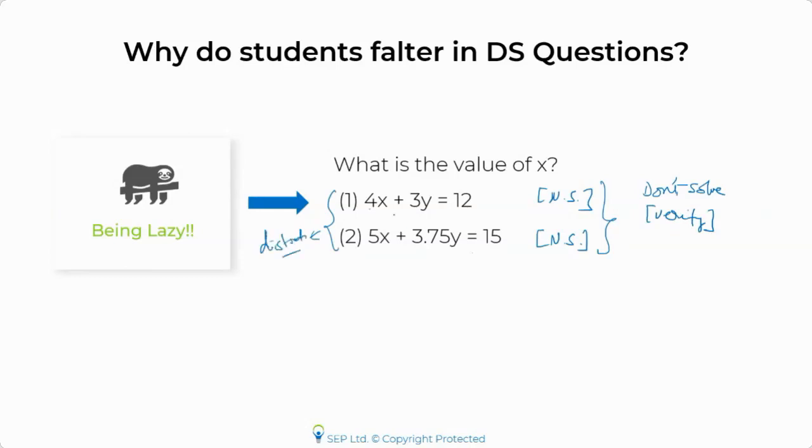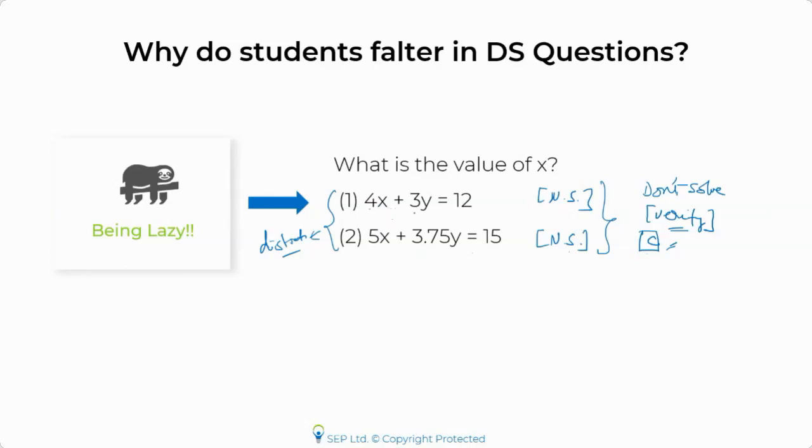So you're being lazy out here. You're just looking at two variables, two equations, and you are thinking that you may end up getting the answer. So a lot of people, I would say, end up marking C. The right process is that, okay, you say that individually they are not sufficient. That's fine. But before marking the answer as C, you should verify whether both of them are the same or distinct equations or not.